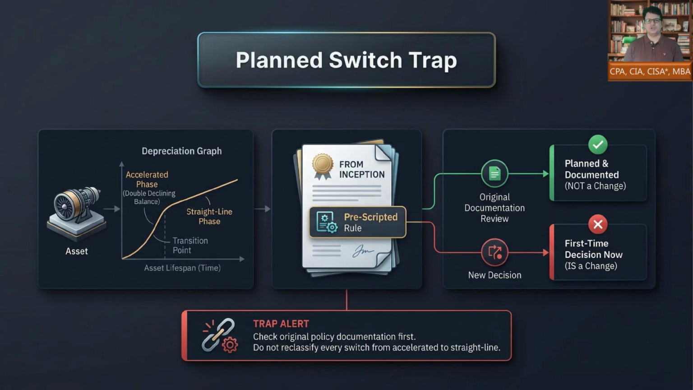The critical question is whether the switch was planned and documented originally or whether management is deciding for the first time now. Not every movement from accelerated to straight line is an ASC 250 change. Check the original depreciation policy before classifying the event.